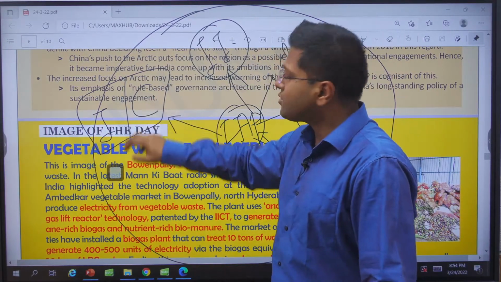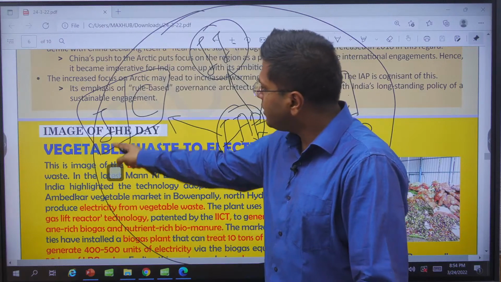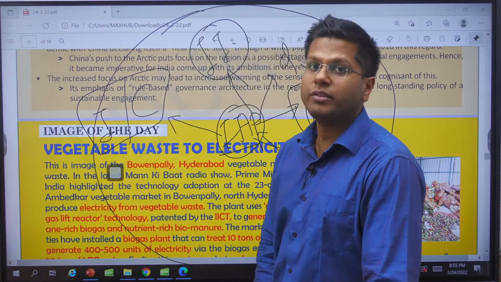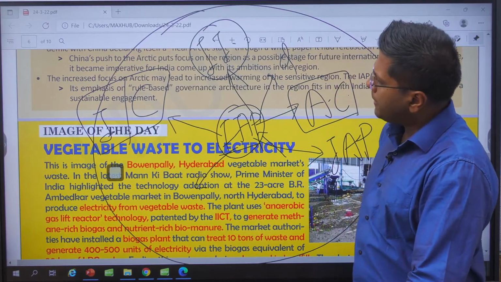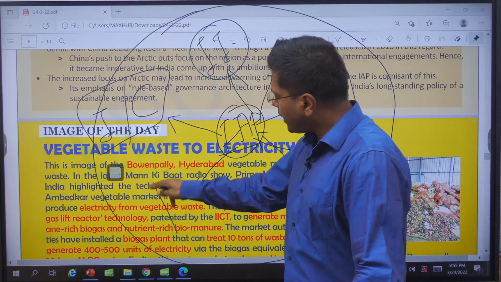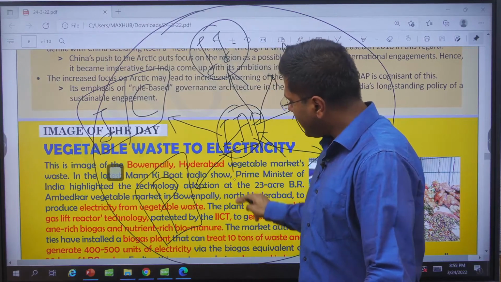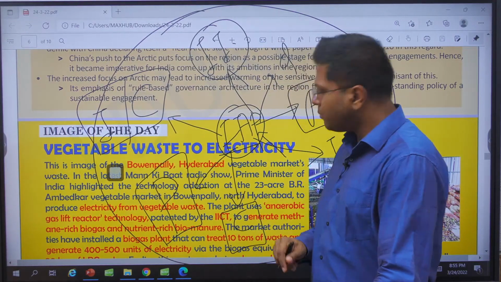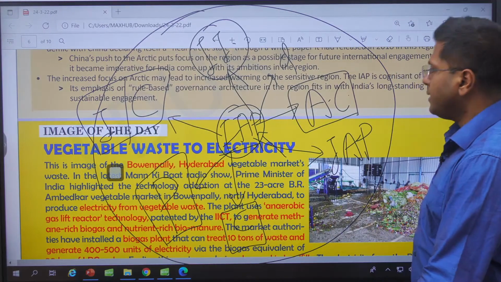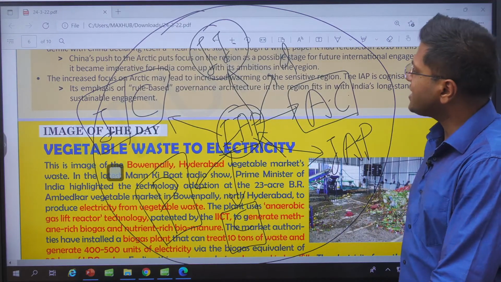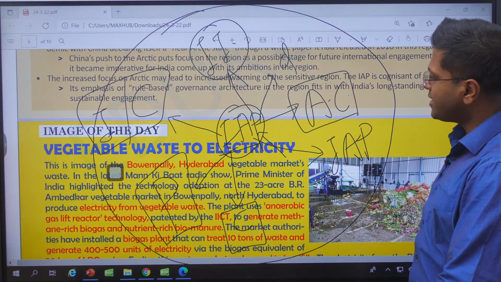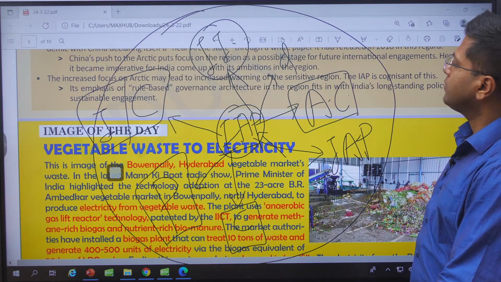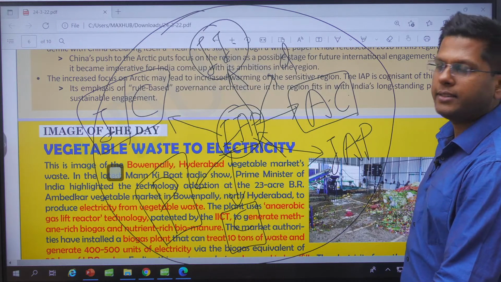China is economically and strategically suited well enough, but internationally and diplomatically not as well suited as compared to what India has. We also understood the potential that India has, and the challenges India needs to overcome to handle increased associations in the Arctic region. So this is the complete dissemination of India and the Arctic region.